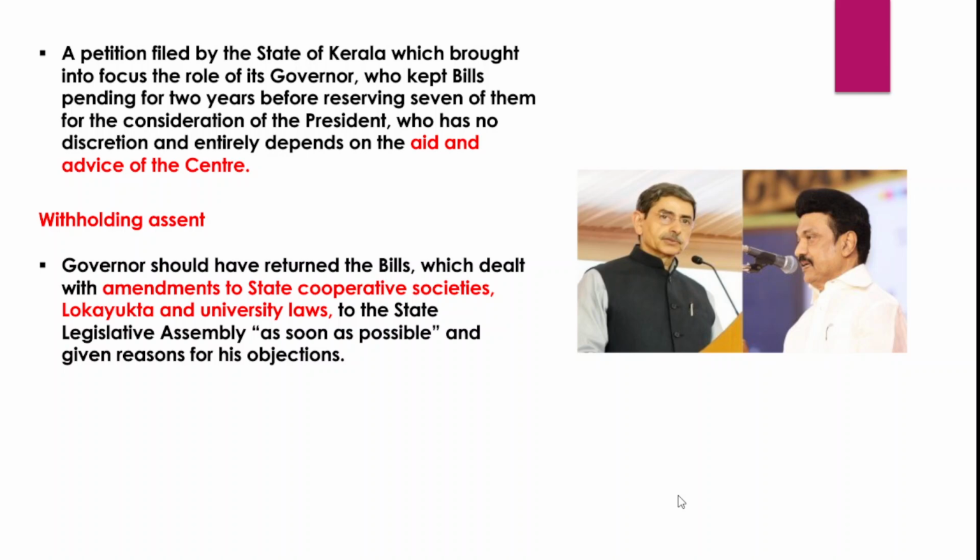Because when we talk about federalism, there is a division of powers between the center and states, and now the union government, through the office of the governor, has been interfering in the constitutionally guaranteed powers of the respective state governments, and that further leads to subverting federalism, right? So a petition was filed by the Kerala state, which brought into focus the role of the governor.